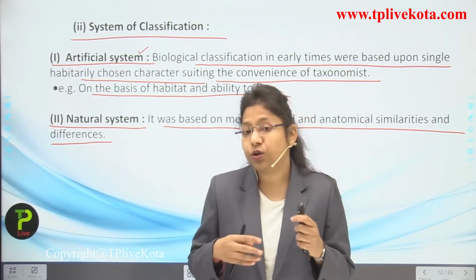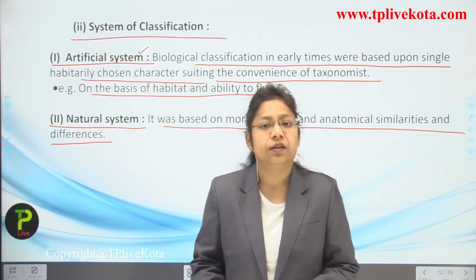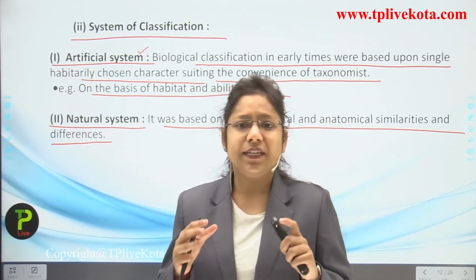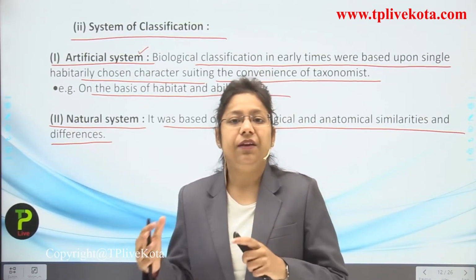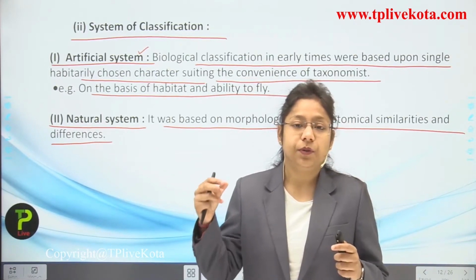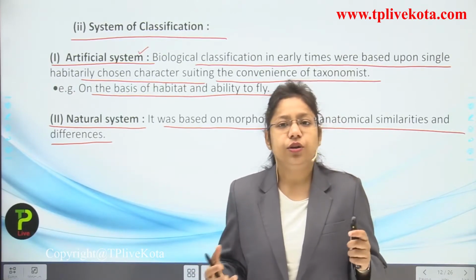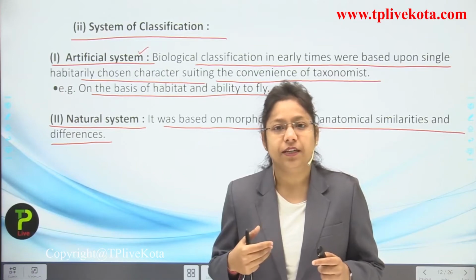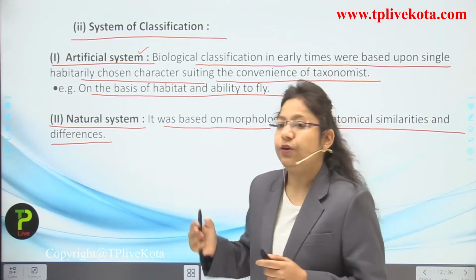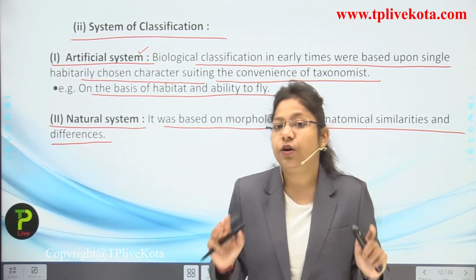So do you think that on the basis of this we can classify the different kinds of organisms or plants? No, because if we are based only on morphology, then it is wrong. Some people even look similar. Some people look similar to me as well, because some girls have curly hair, fair in color, and a round face. So it does not mean they belong to my family. They belong to a different family. So the classification was wrong according to the natural system, because on the basis of morphology and physiology we cannot categorize the organisms.